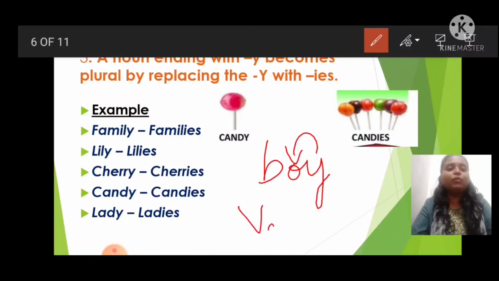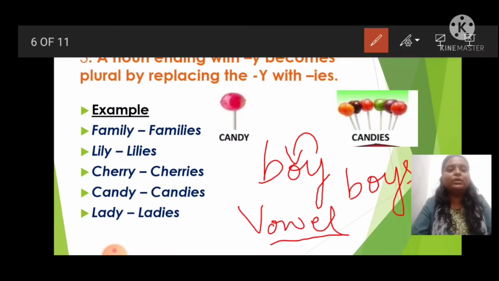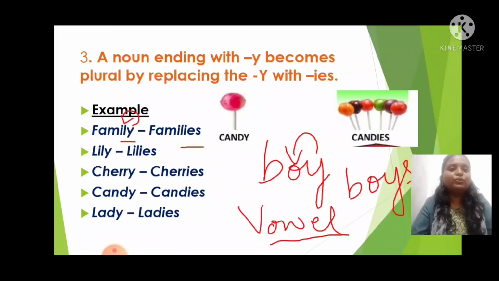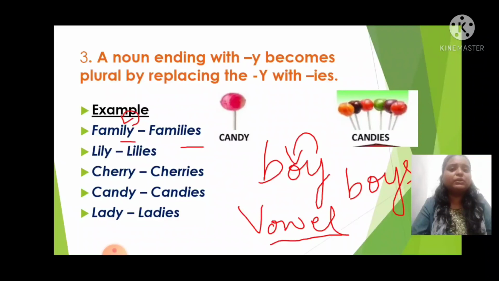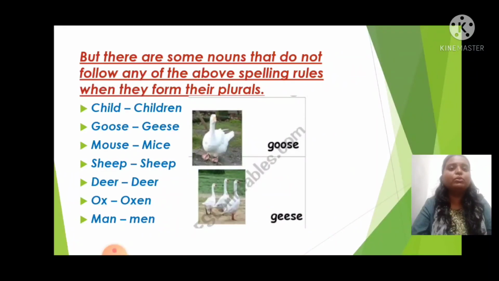We have a vowel. So before y, if we have a vowel, then we add only s. So any word which is ending with y, you have to see the letter before y. If it is consonant, then ies. If it is vowel, only s. Got it? So we'll move next. So this is the one thing we understood when the word is ending with y. So one more rule we have here.